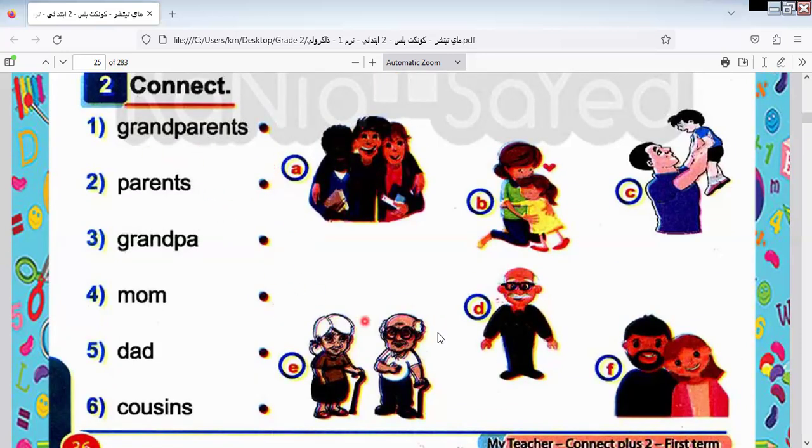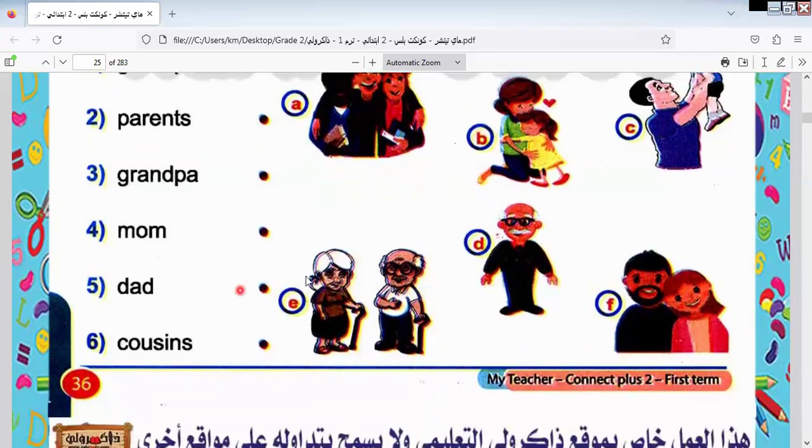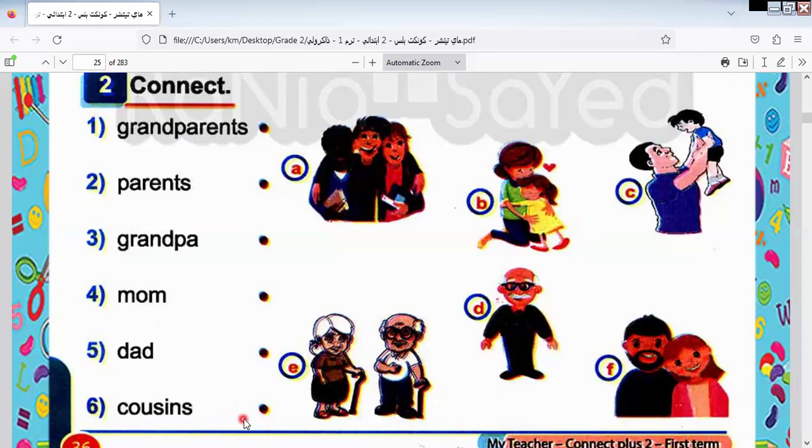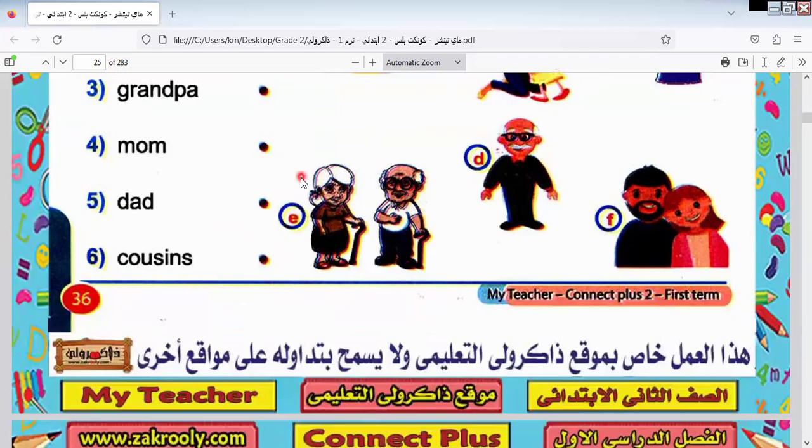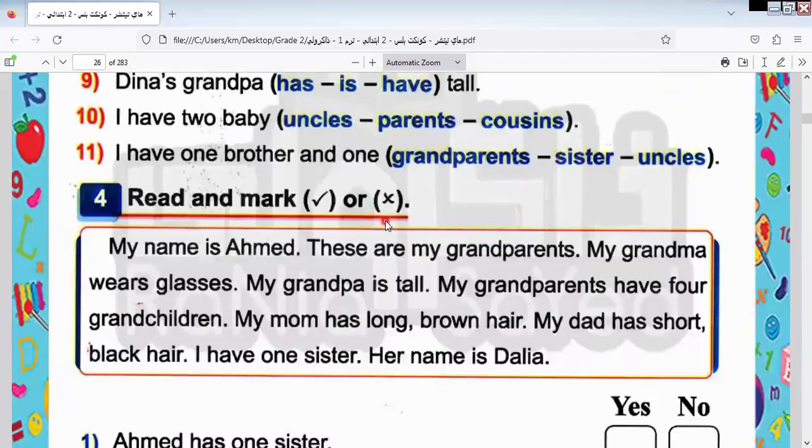Here we have grandparents. Which one is his grandparents? This one, so I match number 1 with E. Parents consist of what? Mom and dad, or father and mother. So which one is number 2? F. Grandpa. Which one is grandpa? Number 3 is D. Mom. Which one is mom here? Number 4 is B. Dad. Which one is dad here? Number 5 is C. Cousins. Which one is cousins here? Number 6 is A.